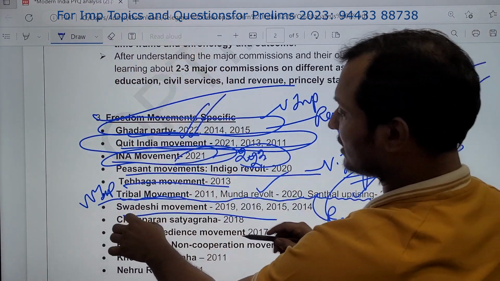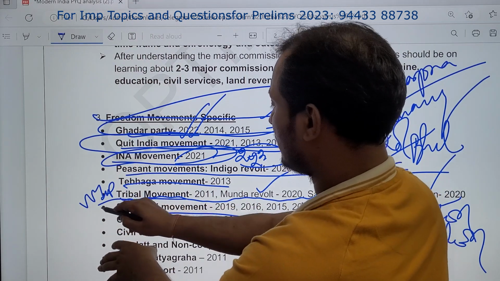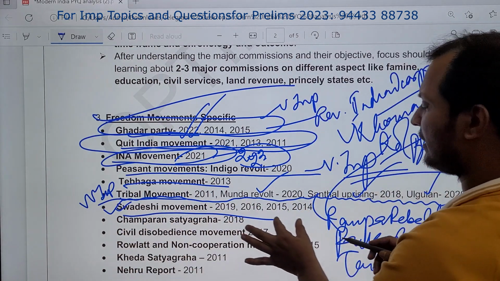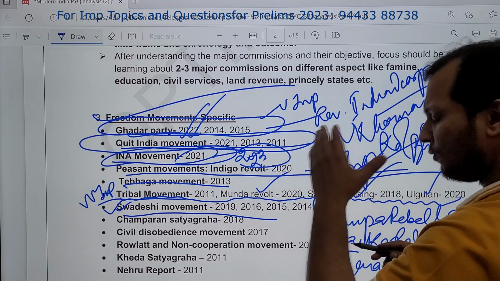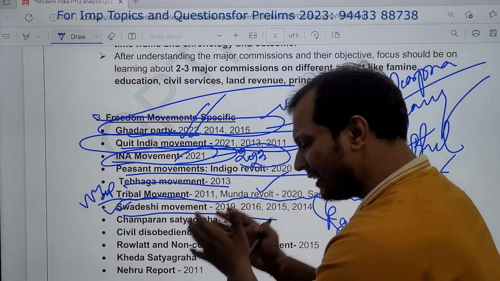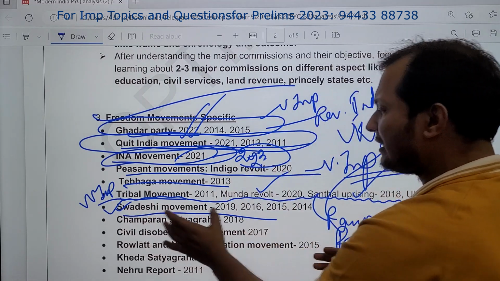Partition of Bengal. This Swadeshi movement, again, very important. Favorite topic of UPSC. What kind of movement was there? Who were the leaders? What were the policies? All these things are very important.